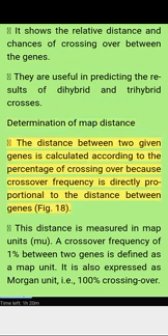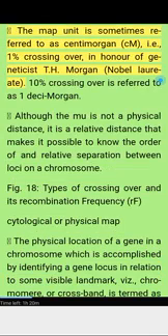Determination of map distance. The distance between two given genes is calculated according to the percentage of crossing over because crossover frequency is directly proportional to the distance between genes. Figure 18. This distance is measured in map units, mu. A crossover frequency of 1% between two genes is defined as a map unit. It is also expressed as Morgan unit, i.e., 100% crossing over.